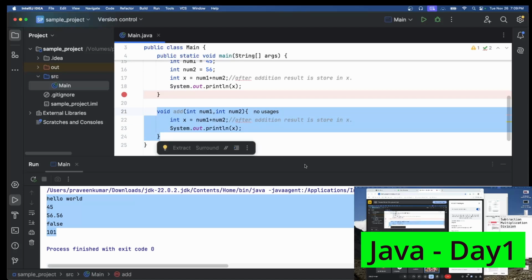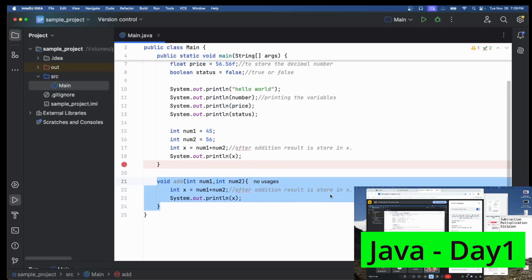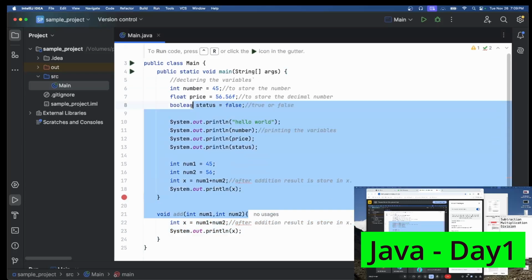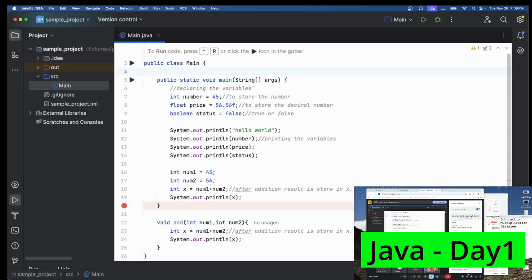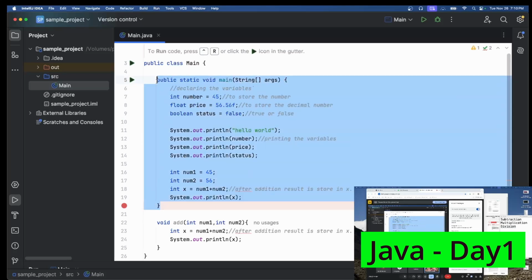The reason is, this is where Java, which is JDK, comes into the picture. Whenever our JDK compiles our program, it executes only the main function, public static void main. This is the main function declared in Java to start execution. If you know C++, there we have the main function too. It is the same concept. So here we are telling that this is the main function from which execution starts.